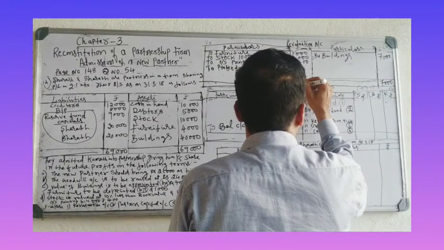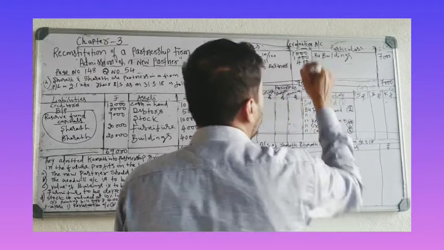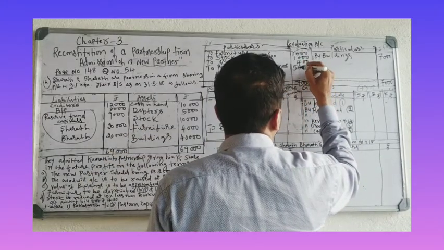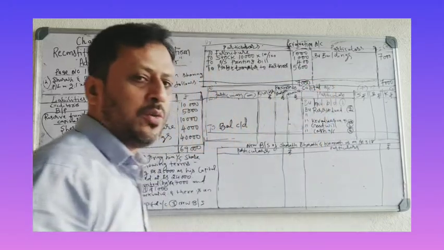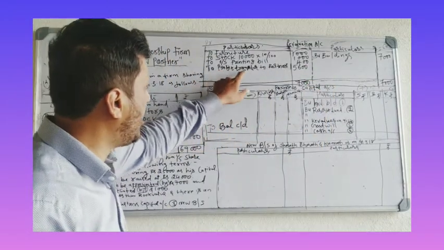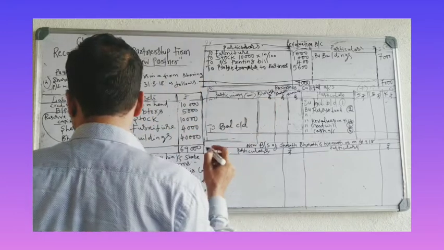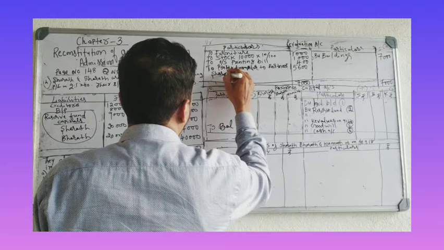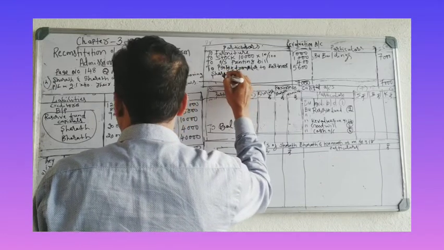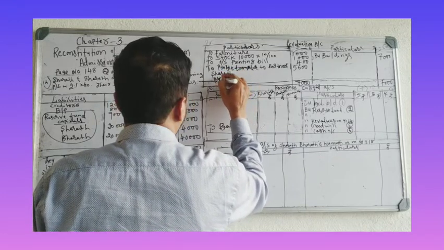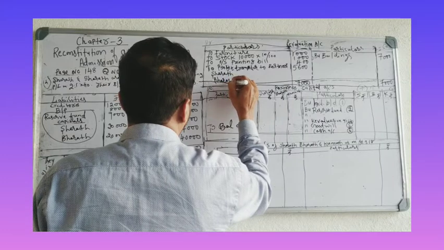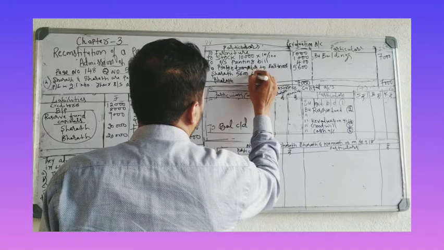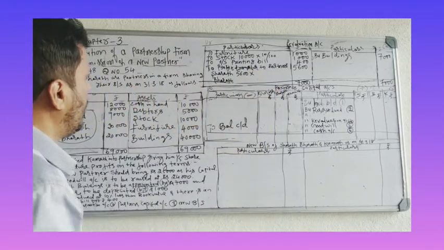Here also write 7,000. 7,000 minus 2,400 is 5,600. This 5,600 is profit, transferred to partners. Partners are Sharath and Bharat. 5,600 in the ratio 2:1.